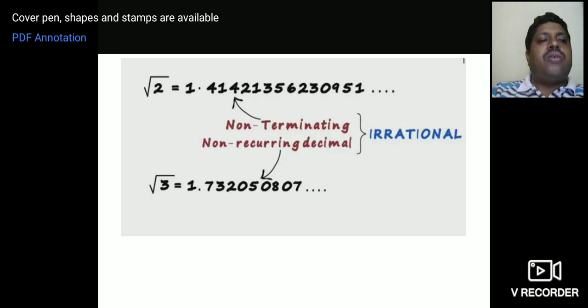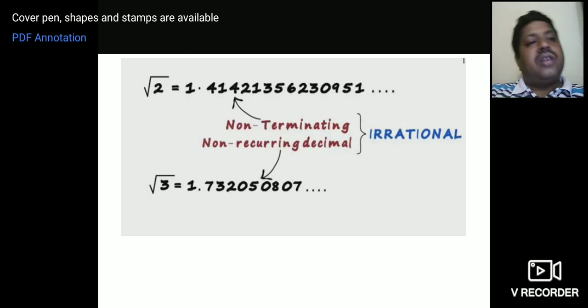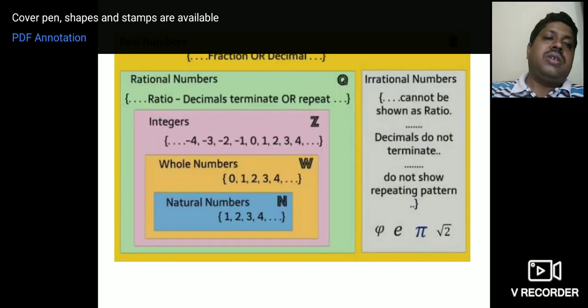Perfect square means 1, 4, 9, 16, etc. They are all perfect squares because they have roots, and here 2, 3, 5 are not perfect squares. That is what we call non-perfect squares. Okay, so you can give examples of irrational number like root 2, root 3, root 5, root 6, root 7, etc. They are all examples for irrational.